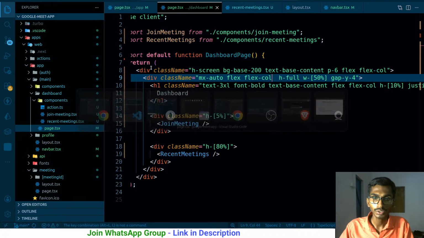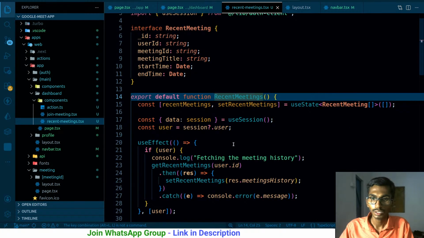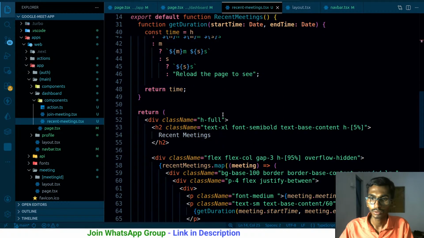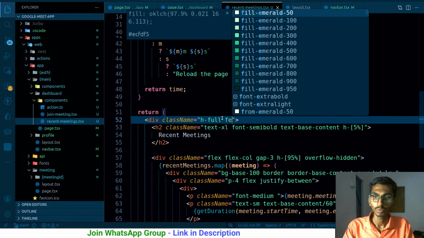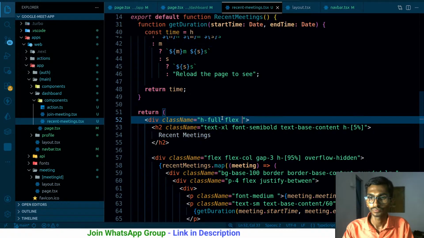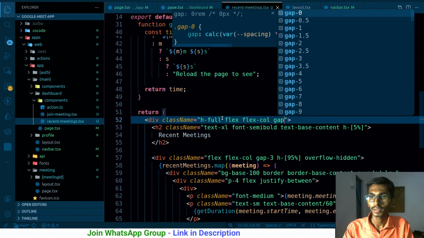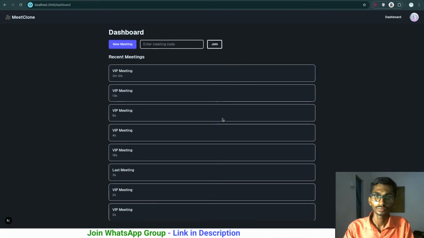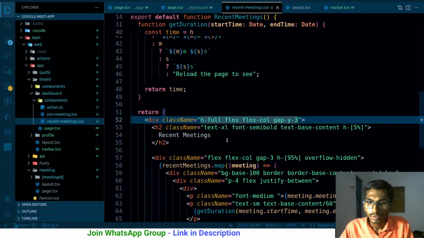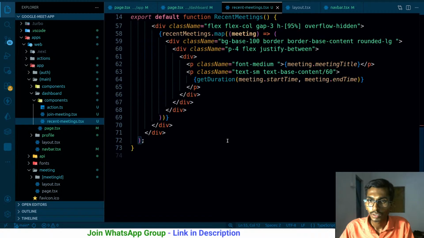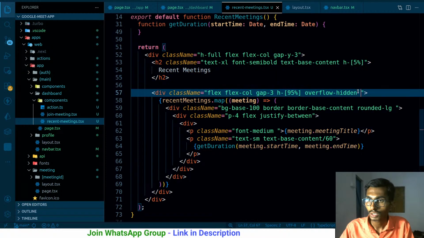Now what is the next thing? Giving this a little bit of padding, probably making it flex and flex column, and gap y is gonna be around 3. That's what I wanted. Now the question is, if I give it the color, let's see how much it is.